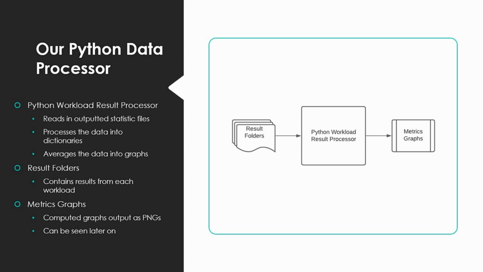In this diagram, the workload result processor is our main Python program. It will take in the output from multiple YCSB runs that are stored in the result folders. It will then read in the data as a key value item into a dictionary for each file. Since we run a workload on a database multiple times, we will get the average of these results. For example, if we run workload A on memcached 5 times, we will get the average of that. Then the metrics are outputted to a graph. We account for runtime, latency, and throughput. The generated metrics graphs are then outputted as PNGs.